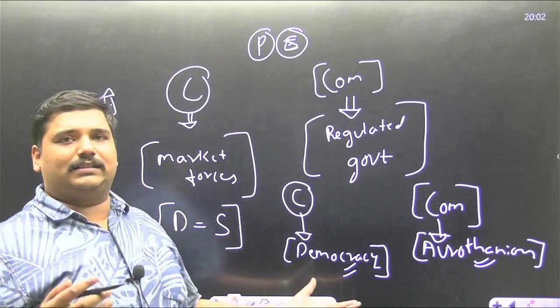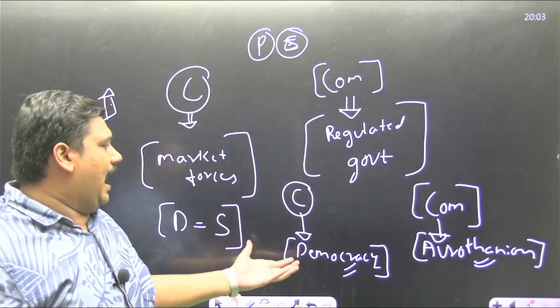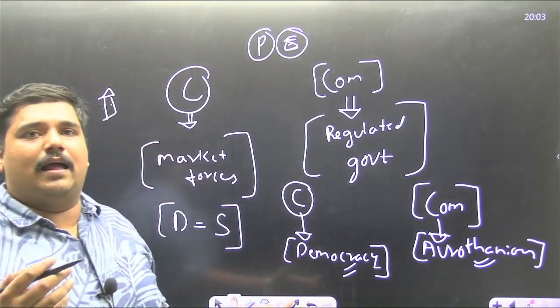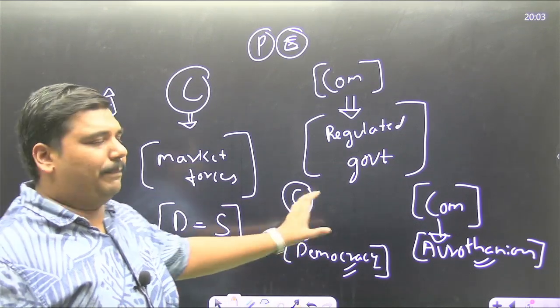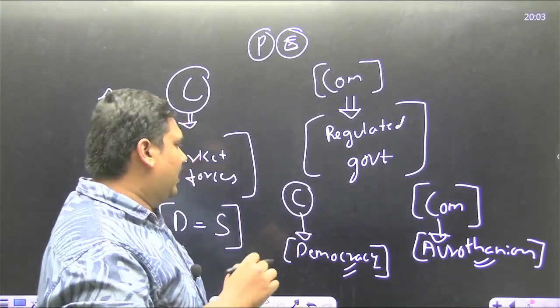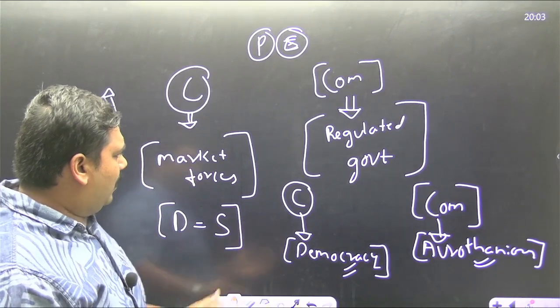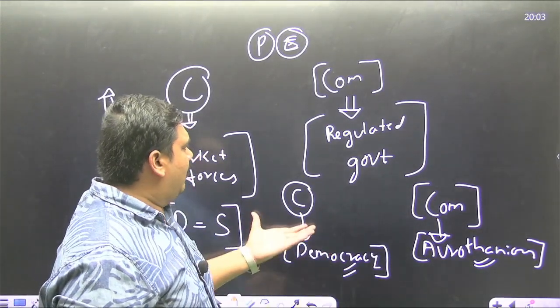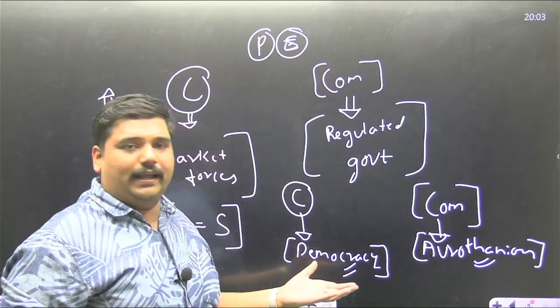When we have a democracy, each person will have their say and each person will be free to put their inputs for the price range. So this is the relationship between politics and economy.